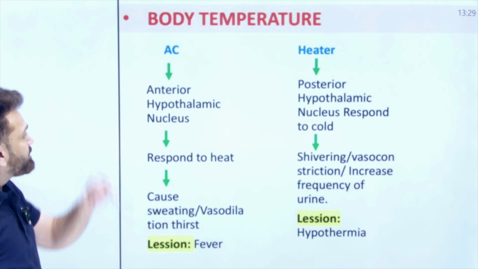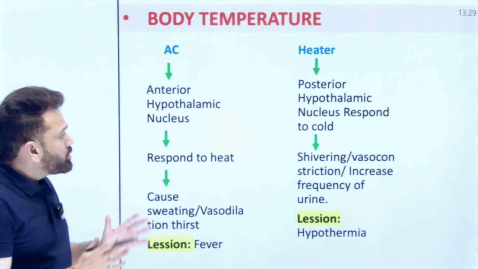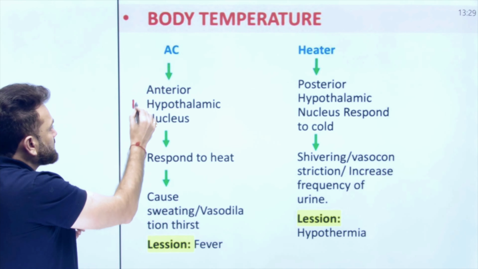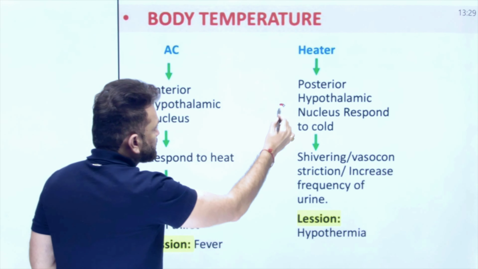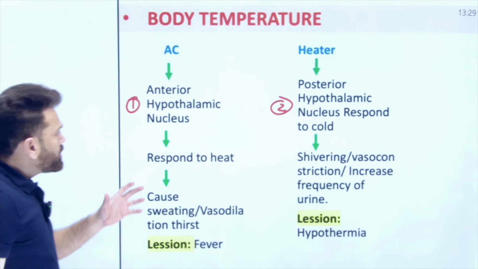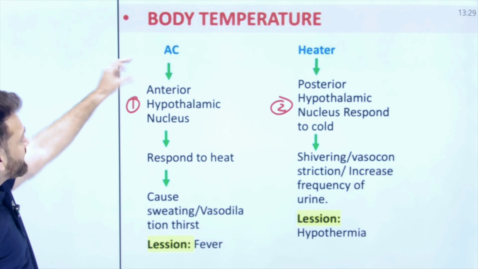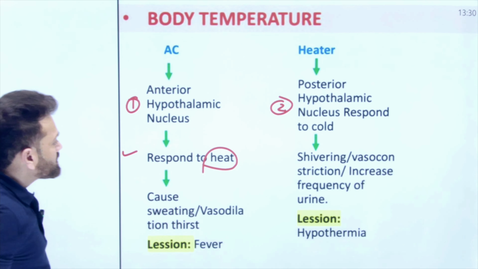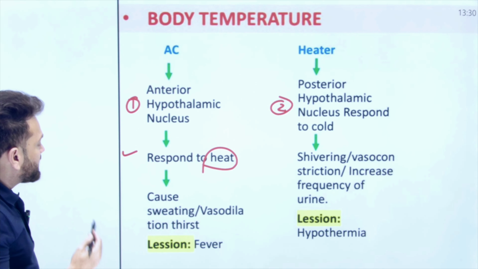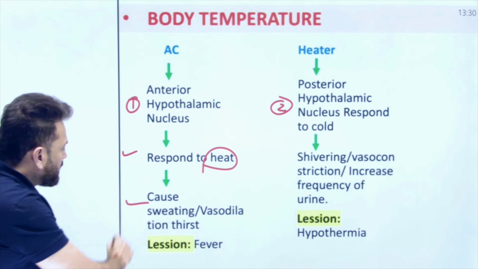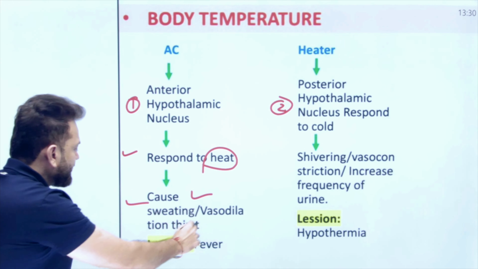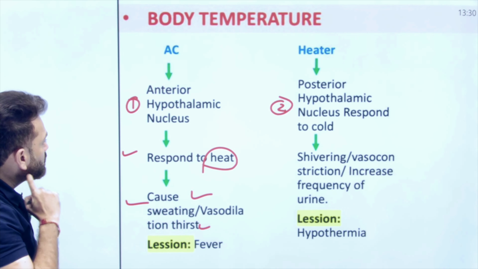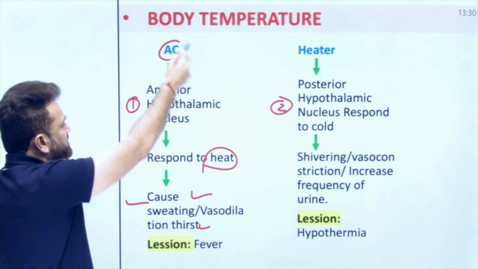Now comes body temperature. We are homeothermic, so temperature is always constant. For that there are two nuclei, one is the anterior nucleus, the second is the posterior nucleus. You can remember it like this: the anterior behaves like an AC, so it responds to heat. Whenever there is heat outside in the environment, we have sweating, vasodilation, and thirst, so that temperature comes down and remains constant. It behaves like an air conditioner, you can say.